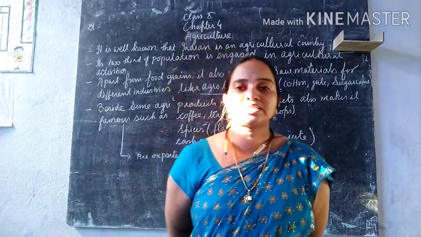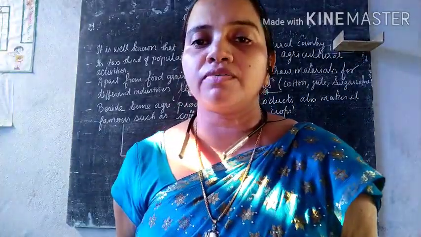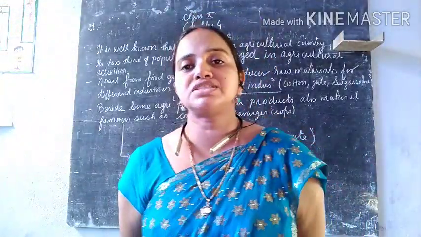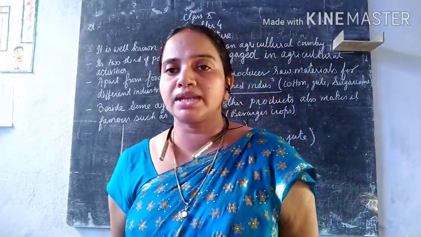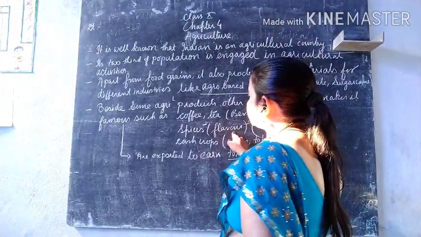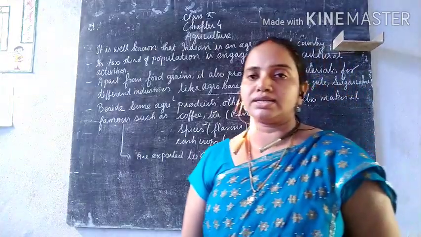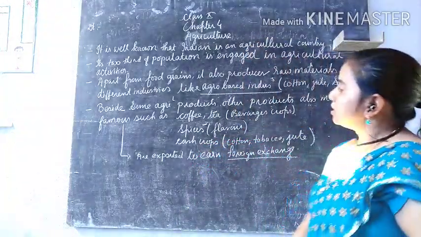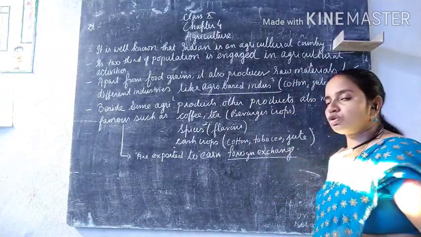What do the spices do? Yes, spices increase the flavor of our food. We have different spices like black pepper, turmeric and coriander. These are the spices which add flavor to our food, and they are renowned all over the country. Now the third point is our cash crops.